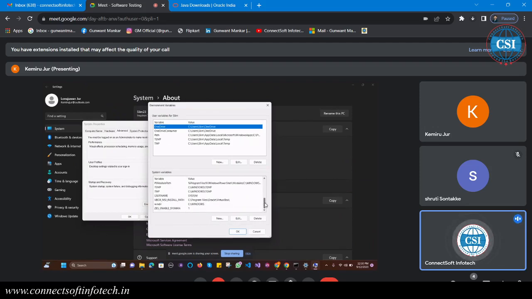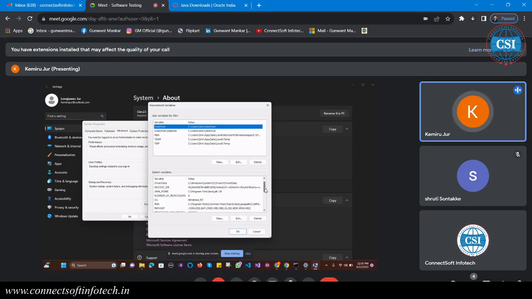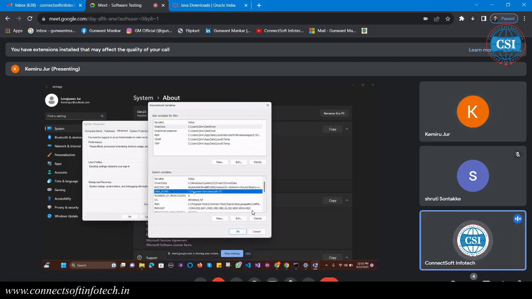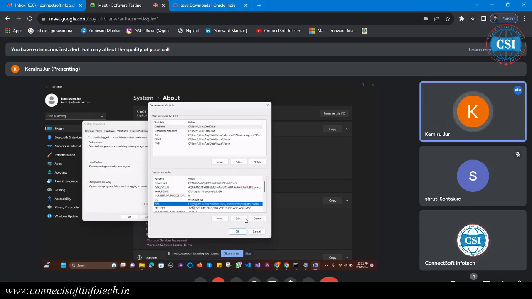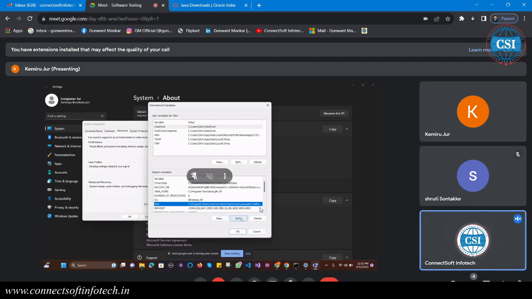not available. Is there any path available? Path, JAVA_HOME for Java. Yes, Java home. Just double click on it. Just edit. We have this Java path. Just edit the path.